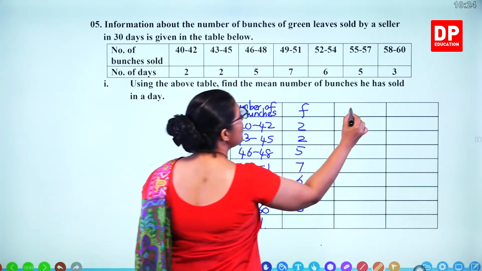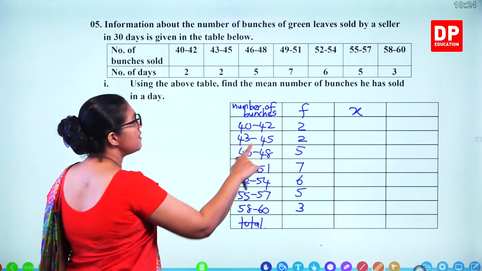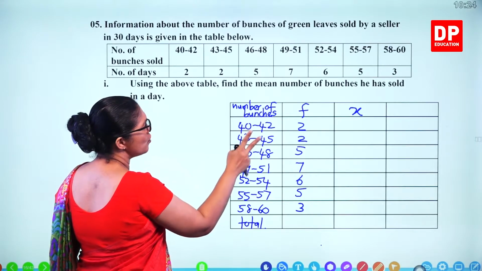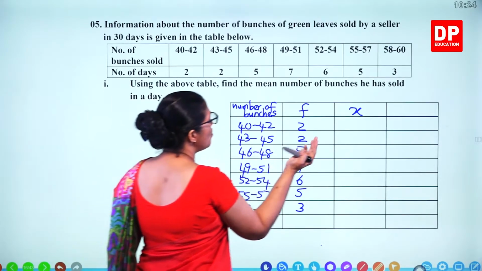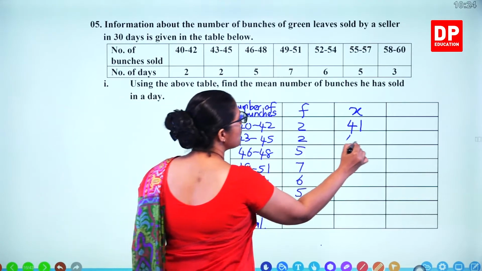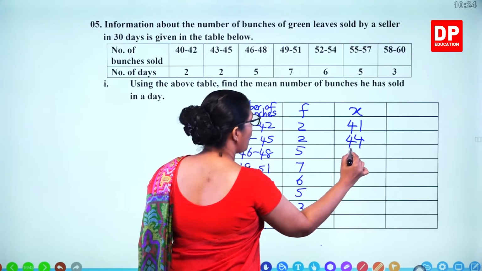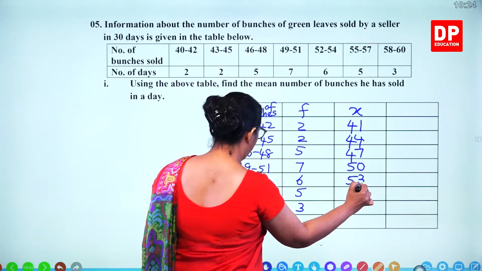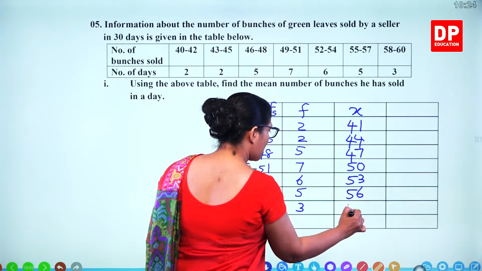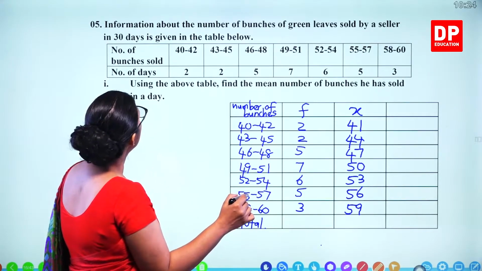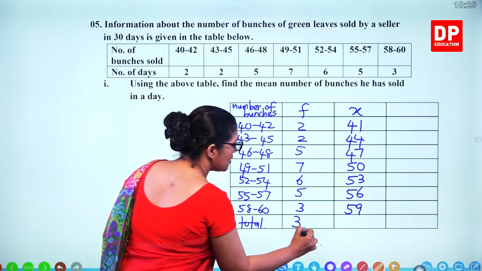So how do you find out the mid value x? You add and divide by 2. So this is easy. 40 plus 42 is 82, divide by 2, 41. That's just adding 3 each time. This becomes 44, 47, 50, 53, 56, 59. And what's the total frequency? It's 30 days. So this is 30.